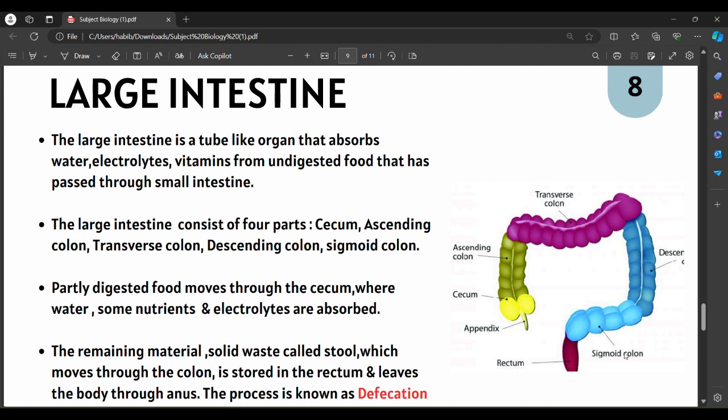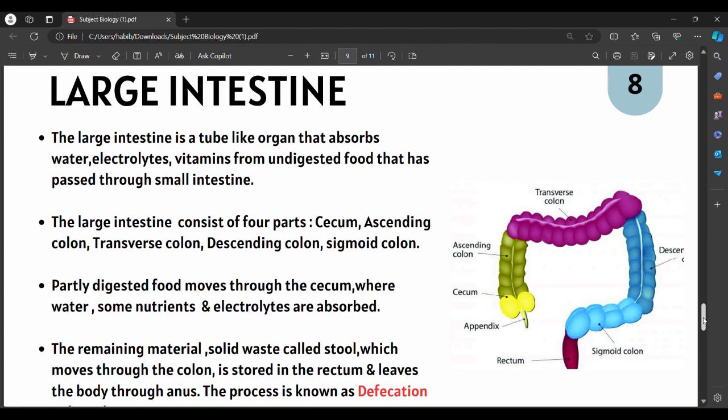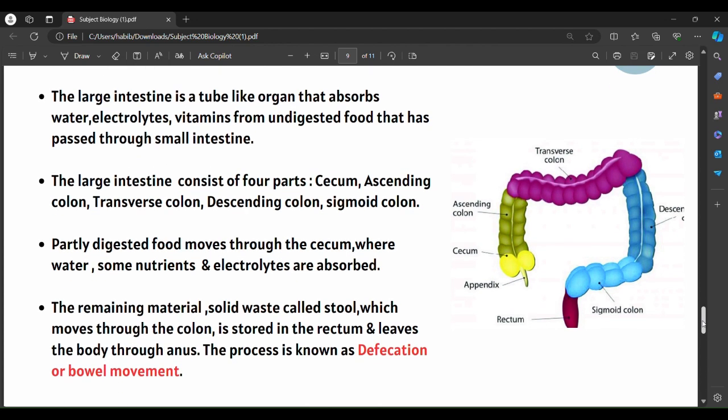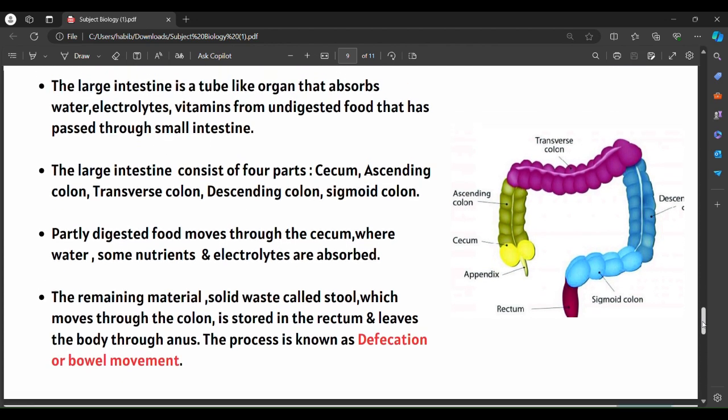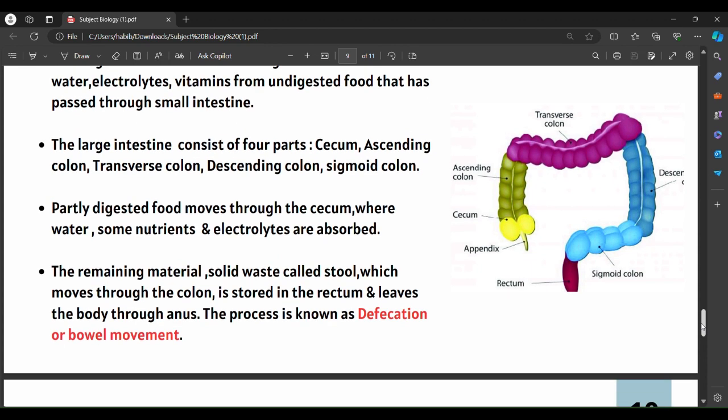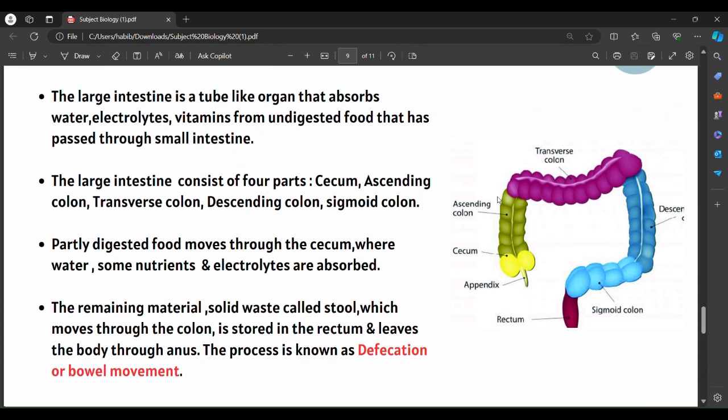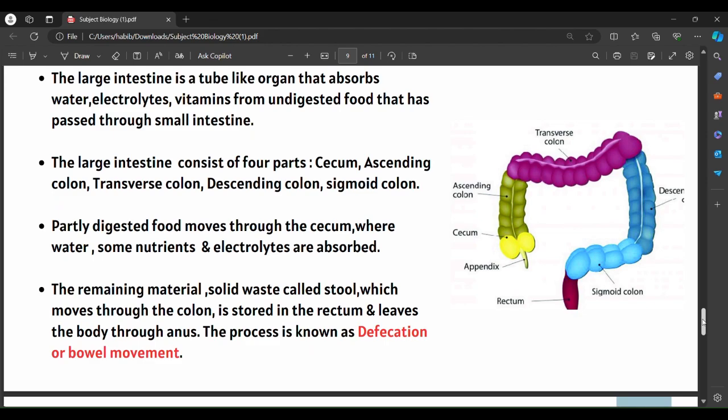The partially digested food will enter into the cecum region, where most of the water, nutrients and electrolytes which were not absorbed in the small intestine will be absorbed. The remaining material will move through the colon and enter into the rectum, where it is stored and later leaves the body through the anus, and this process is called defecation or bowel movement.